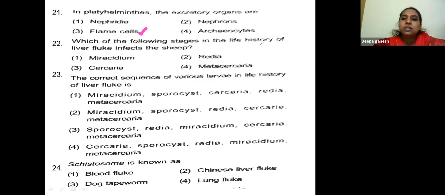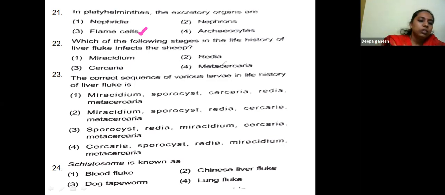Which of the following stages in the life history of liver fluke infects the sheep? Miracidium, Redia, Metacercaria, Cercaria. These are the different stages of liver fluke. Liver fluke is found to infect the sheep.